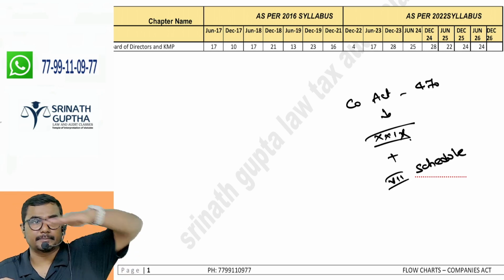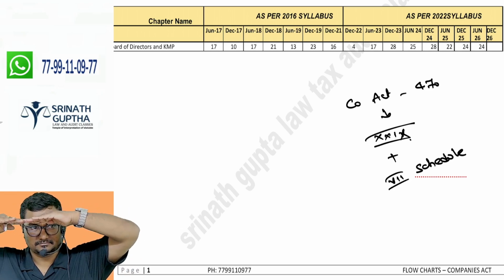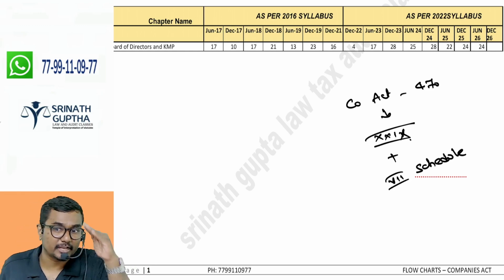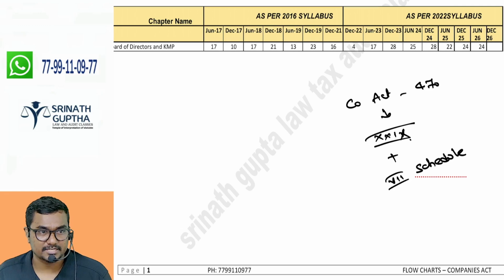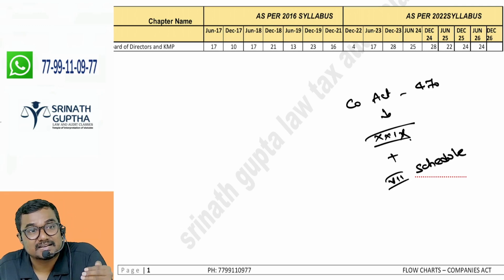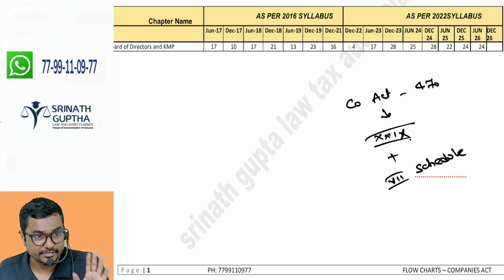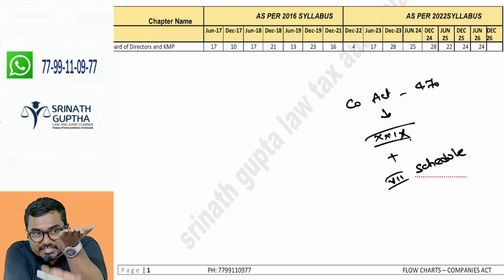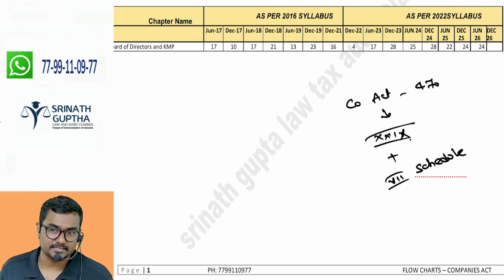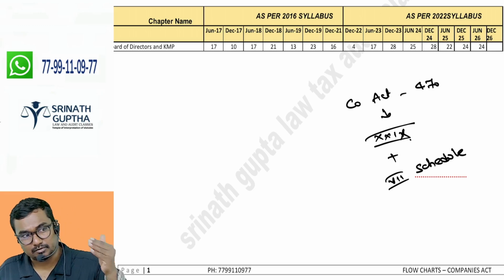Every company has to prepare P&L and balance sheet. Then Ratan Tata is asking, can you give me the model form of P&L and balance sheet? Schedule 3. Schedules help you to understand the sections. Schedules are the attachment to the Act. So how many sections are there? 470, divided into 29 chapters. Chapter 1, chapter 2, chapter 3.